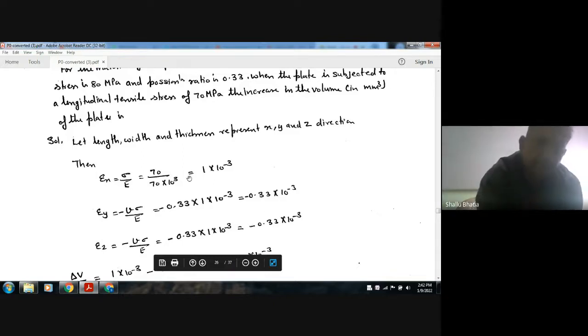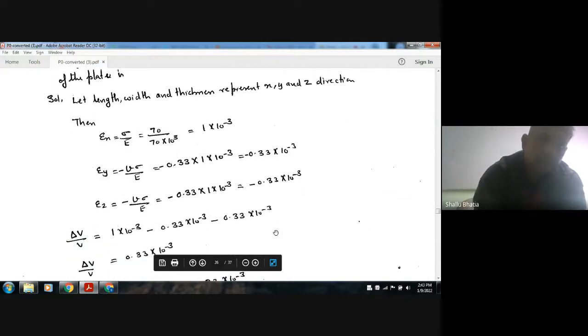As the longitudinal stress is given, that is 70 MPa, so it will try to increase its length. So its strain in x direction is sigma by E, 70 by 70 into 1000, so this is 1 into 10 to the power minus 3. Similarly, epsilon y is minus mu sigma by E, because there is no stress in y direction, so whatever strain will occur will be due to this sigma, and this will be the lateral strain. So this is minus 0.33 into 10 power minus 3. Similarly in z direction, you have minus 0.33 into 10 power minus 3.